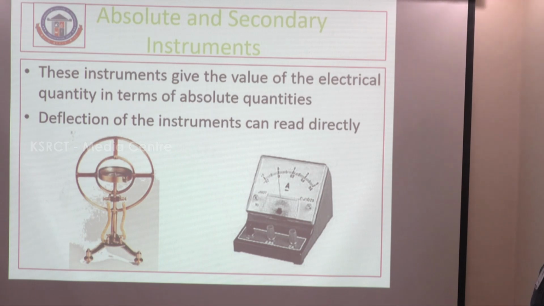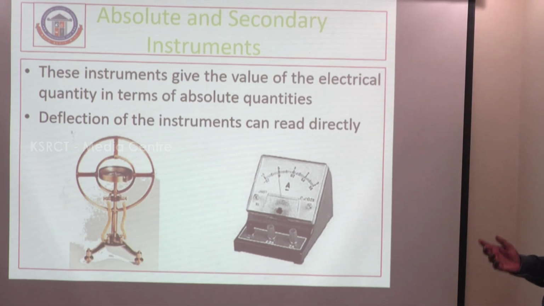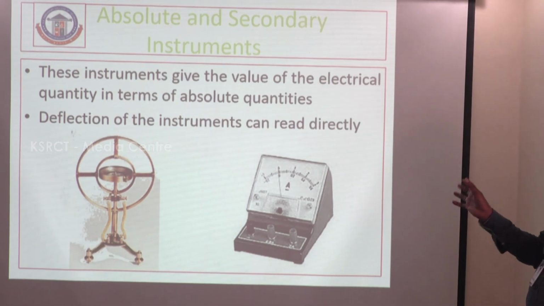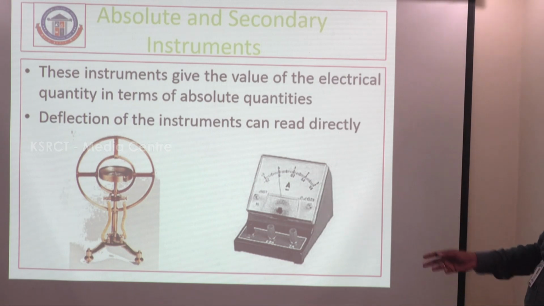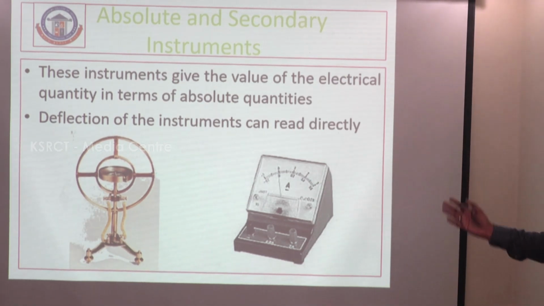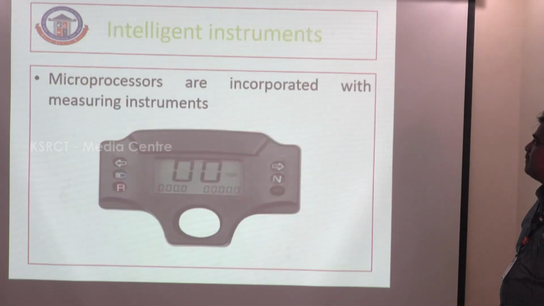These are absolute and secondary instruments. This instrument gives the value of the electrical quantity in terms of absolute quantities. The deflection of the instrument can be read directly. So, by applying or increasing the load, the value of the current changes digitally. Current is in terms of amperes. So this is for measuring electrical quantities.